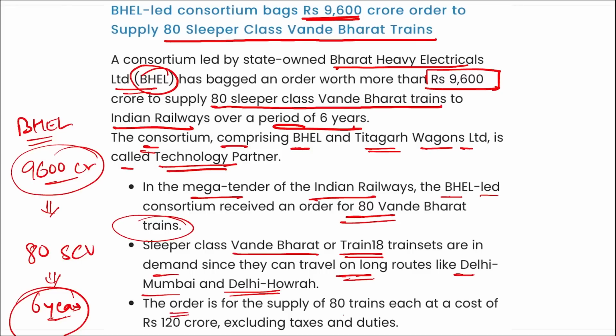The order is for the supply of 80 trains, each at a cost of 120 crore rupees excluding taxes and duties, and the total turns out to be 9,600 crore rupees. Also remember, the order for the annual maintenance contract has also been placed, for 35 years.